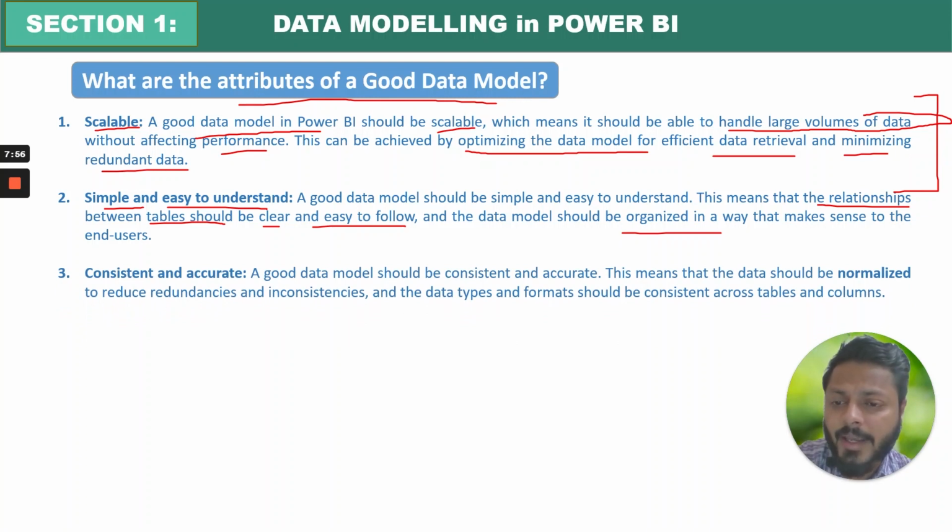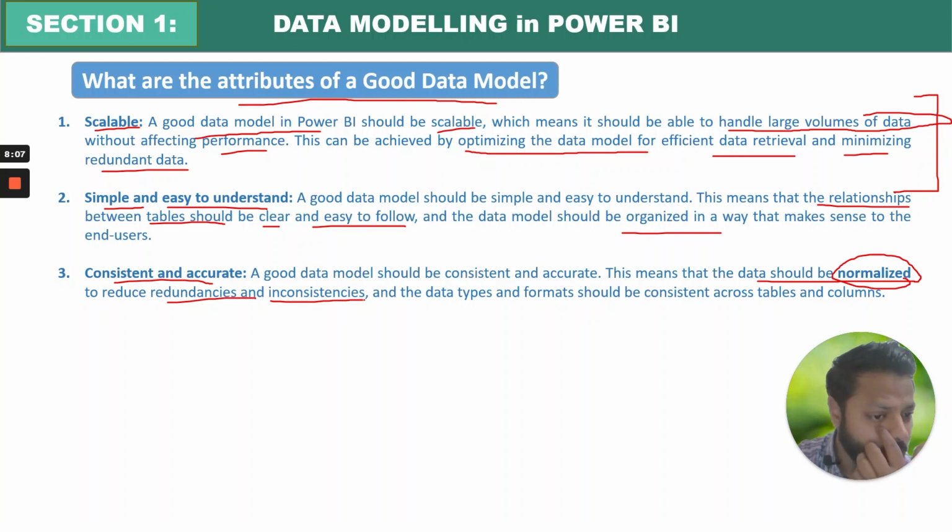Third is consistency and accuracy, which is obviously very important. This means that data should be normalized to reduce redundancies and inconsistencies. In short, if you're reducing the redundancies and not having duplicates, you're already improving the performance of the dashboard.